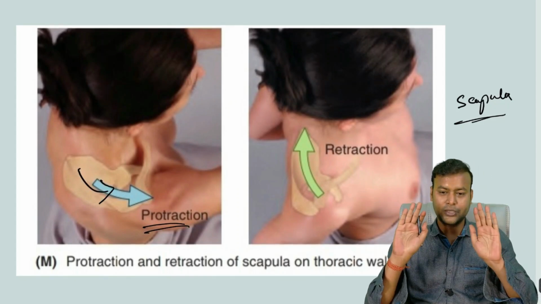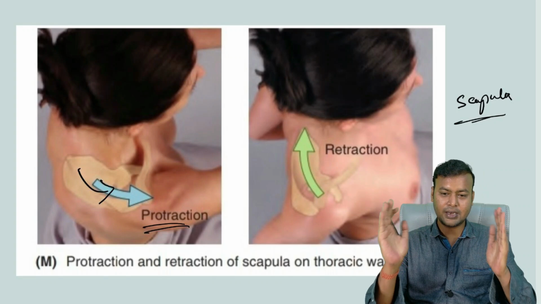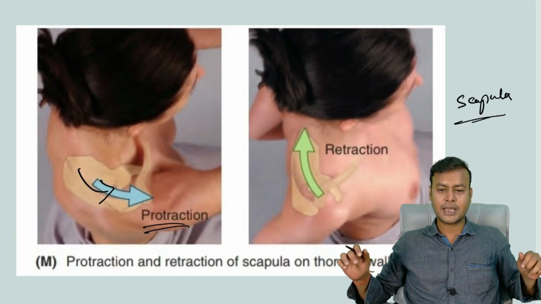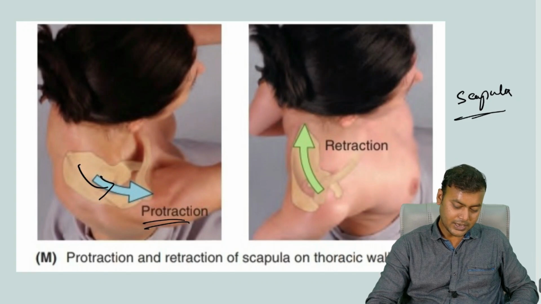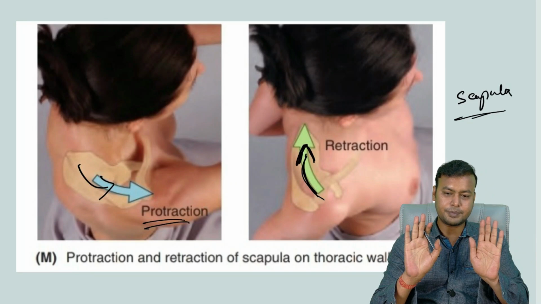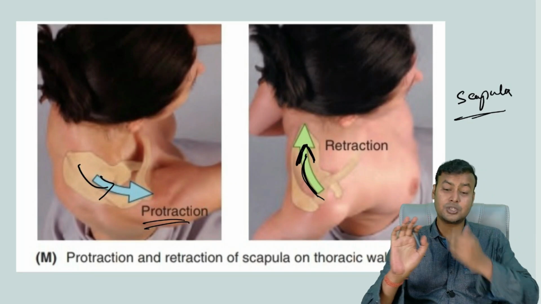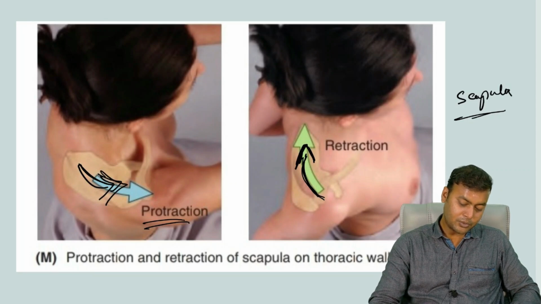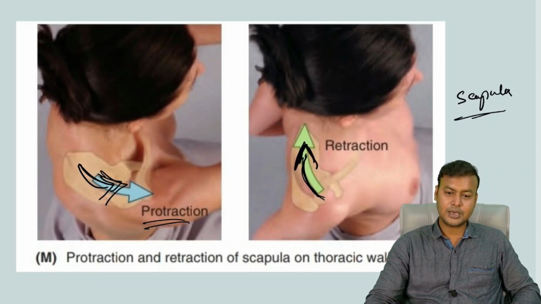The scapula, the shoulder blade, it moves anteriorly, laterally. Whereas when again you are taking back your arms, this scapula again retracts back, or moves back to its anatomical position, or medially, posteromedially. So when it moves anterolaterally, it is the protraction. When it moves posteromedially, it is the retraction.